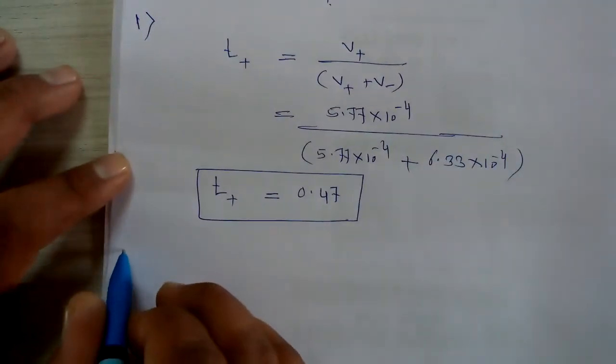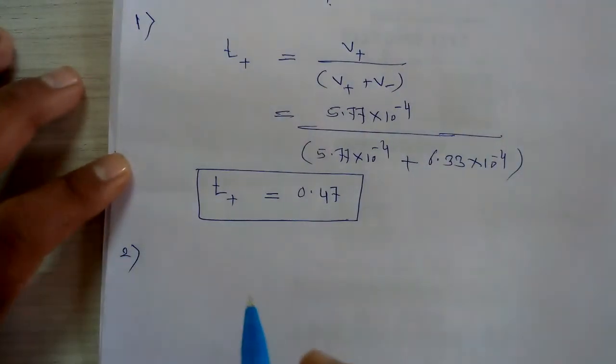Now in the second case, we calculate the transport number of the anion.